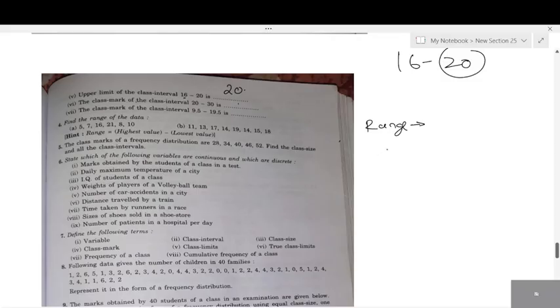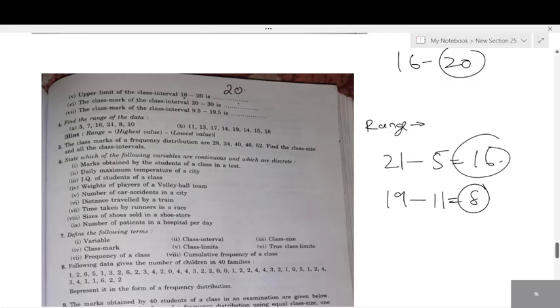Okay, next one, range. How do you find range, students? Tell me the formula. 21 minus, answer. What is the least number? The answer is the second question. What is the highest value? 8. Okay. Fifth one, keep it pending. We'll do it in the evening or next week. We haven't started that fifth one.